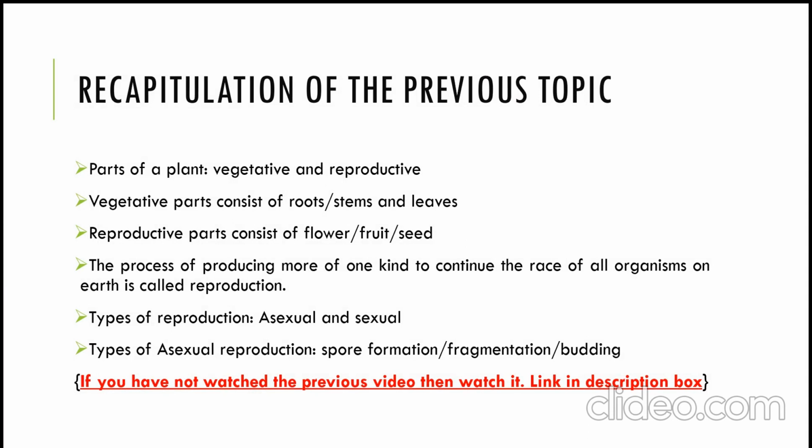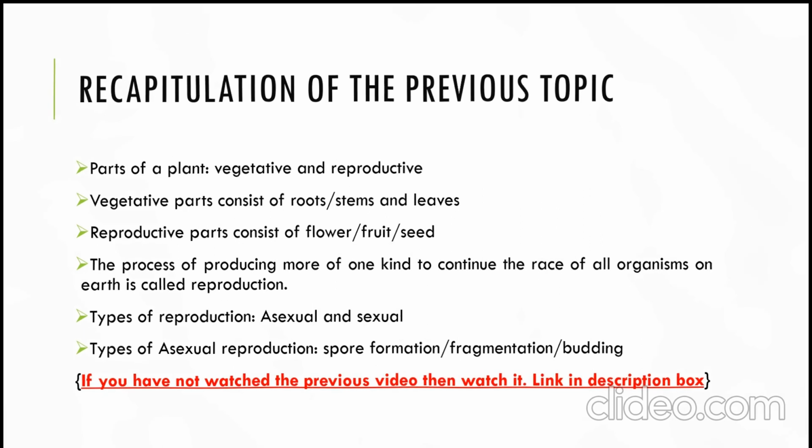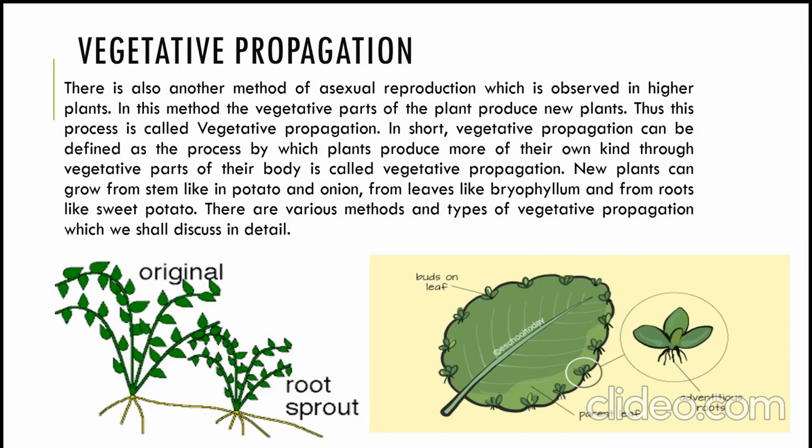So what is reproduction? The process of producing more of one kind to continue the race of all organisms on earth is called reproduction. What are the types of reproduction? Asexual and sexual. Types of asexual reproduction are spore formation, fragmentation and budding. So let us continue with what is vegetative propagation.